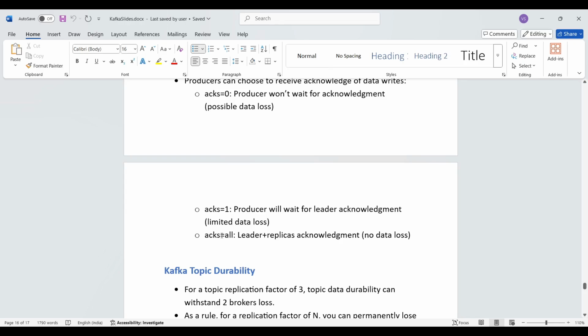Third one is acks equal to all, leader plus replicas acknowledgement, no data loss. In this scenario, the producer requires the leader as well as all in-sync replicas to acknowledge the writes, which is going to provide you a guarantee of no data loss under certain circumstances.